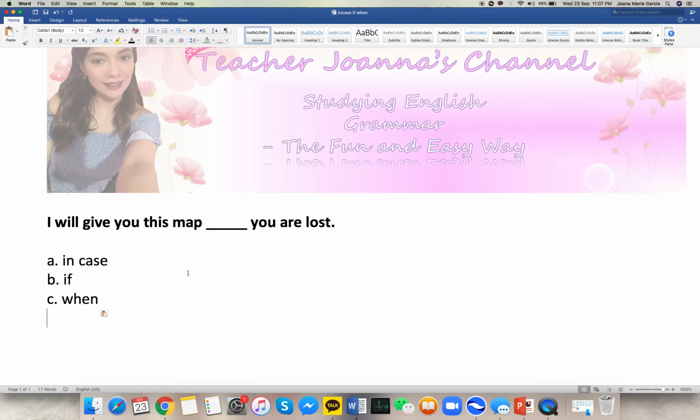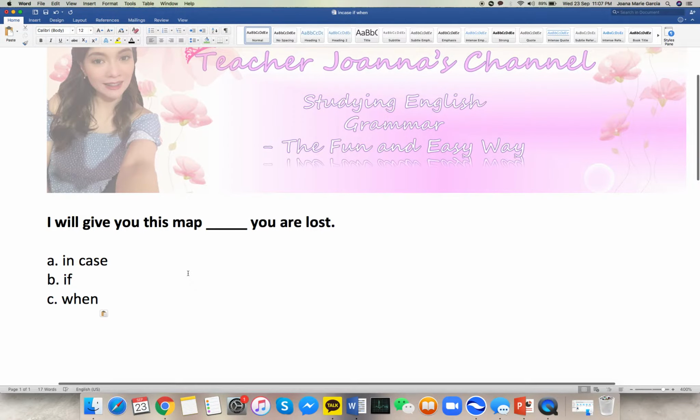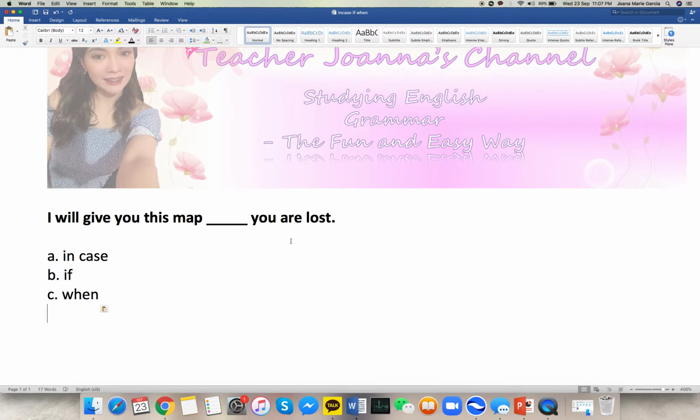Okay, so let's focus on the sentence. The sentence is: I will give you this map, blank, you are lost. Okay, so we just have to complete the sentence using A, in case; B, if; and C, when.